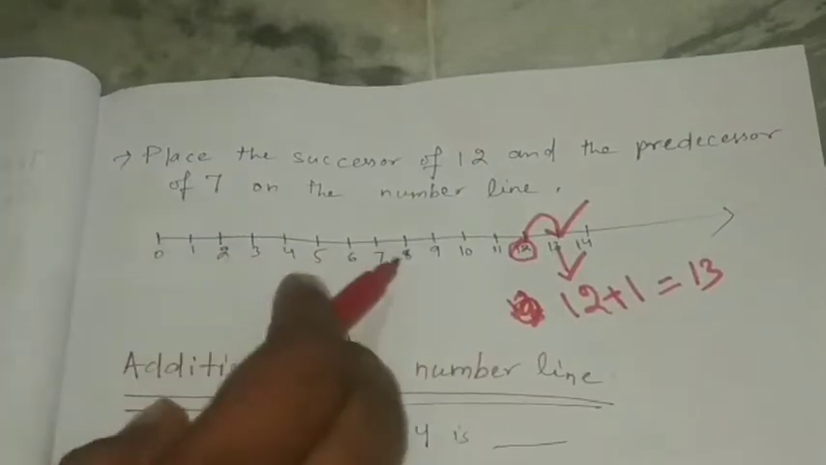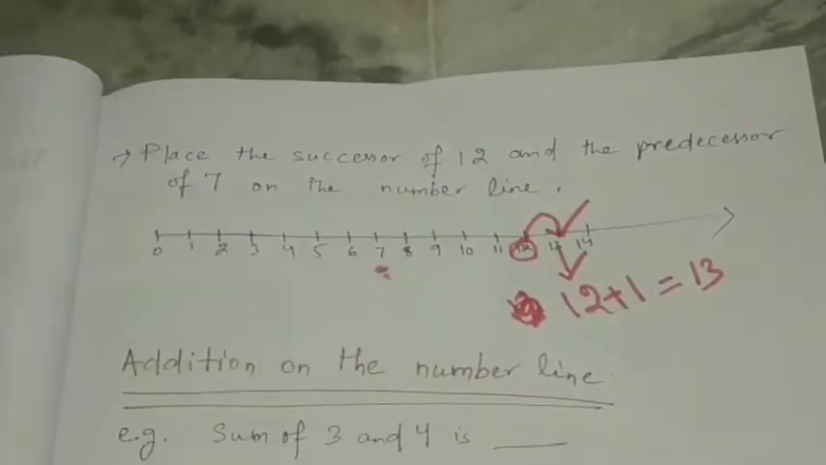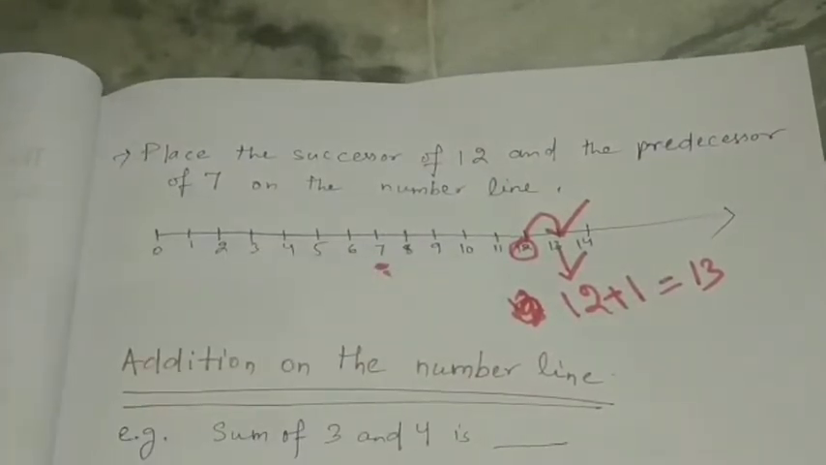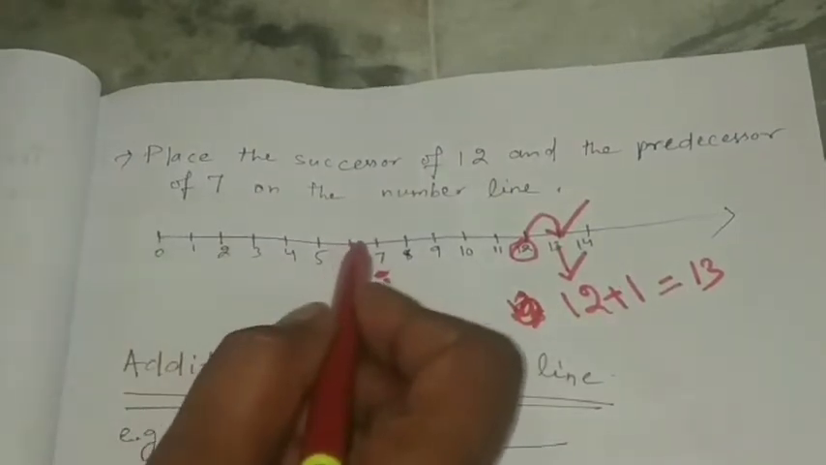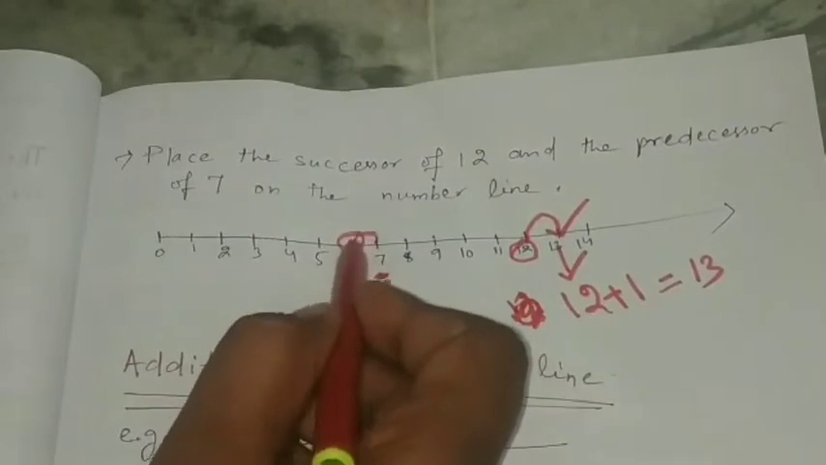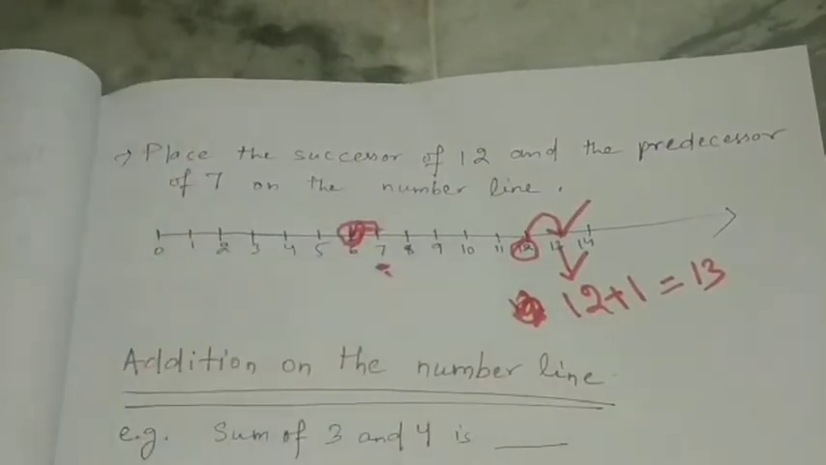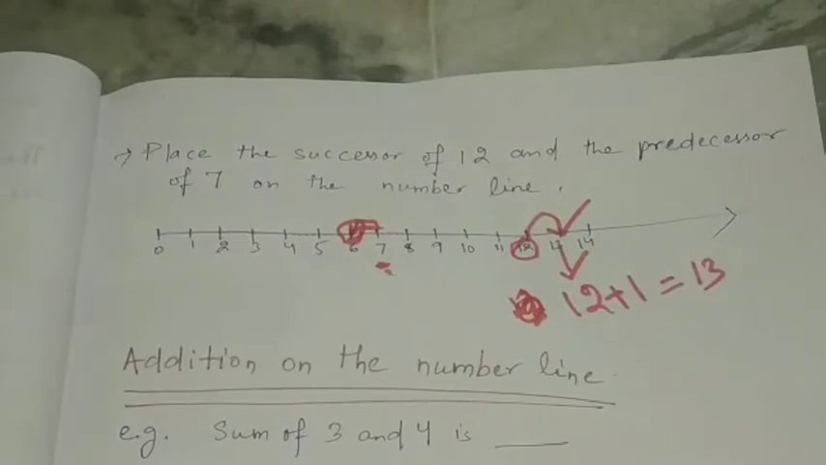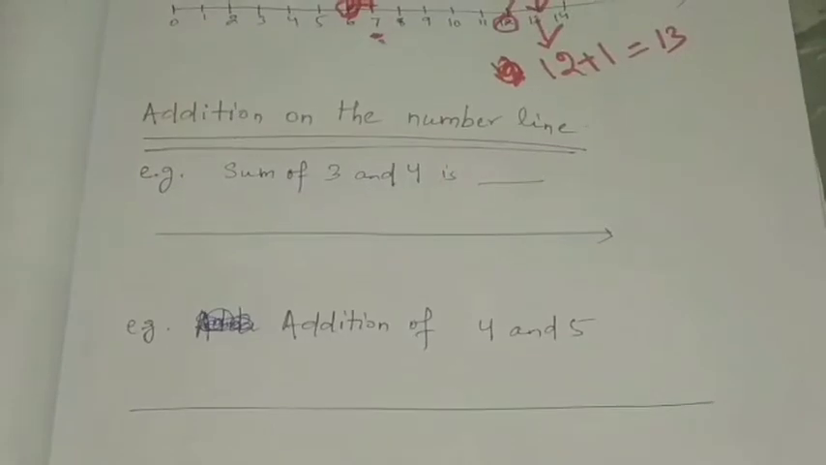Next, the predecessor of 7 on a number line. Where is 7? Here is 7. So the predecessor of 7 is 7 minus 1, how much? 6. So the predecessor of 7 is 6. Like that we can find the predecessor and successor on a number line.